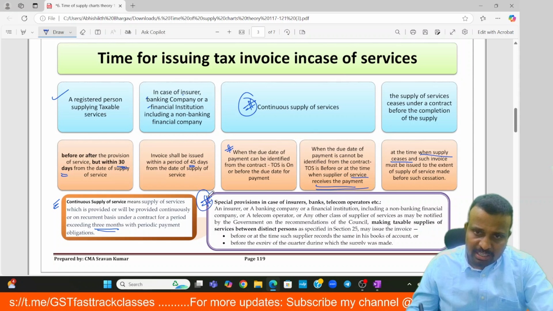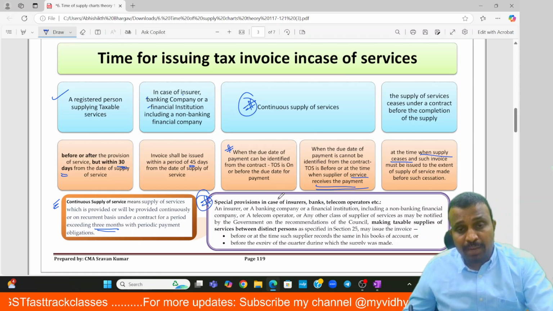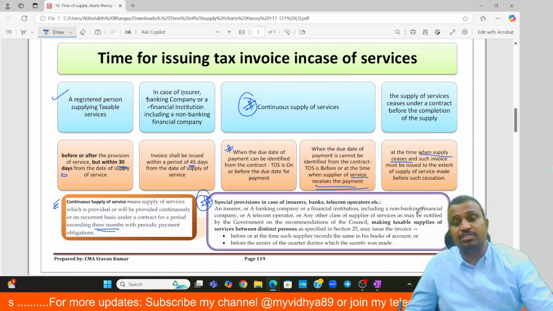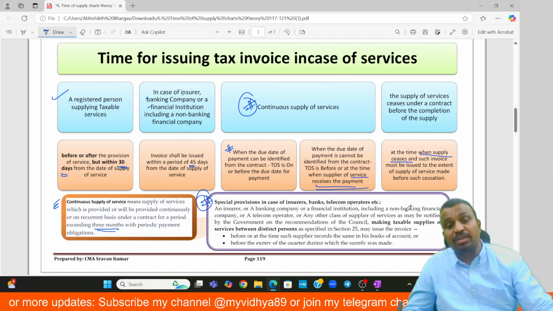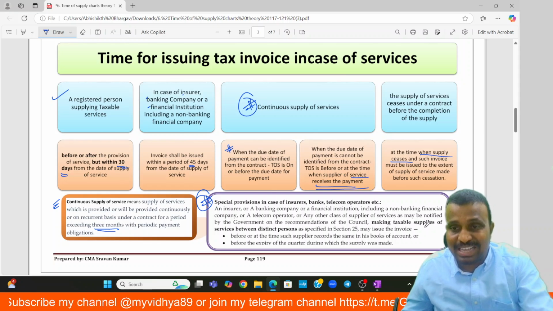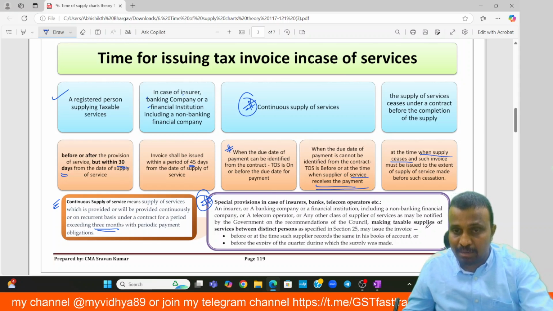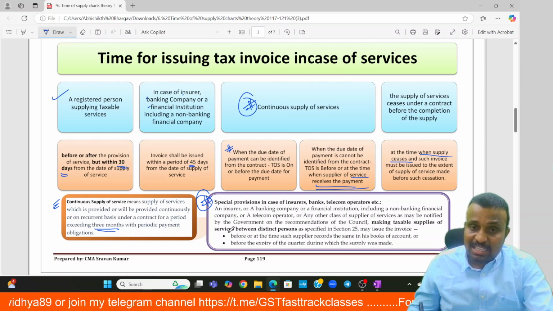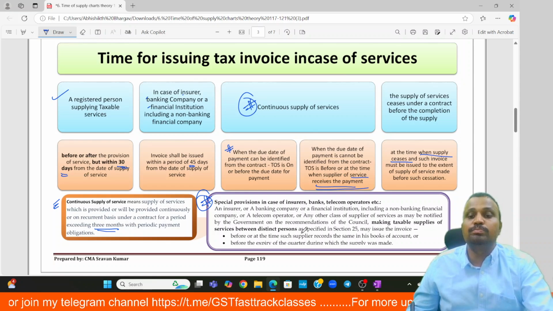And there is a special case if the supply is made by an insurer or banking company or financial institute, including NBFC, or a telecom operator or any other class of supplier of services as may be notified by government on the recommendation of the council, making the taxable services between distinct persons.